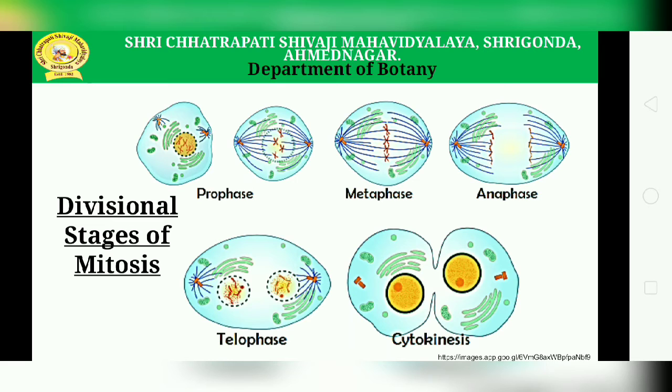In early prophase, the cell starts to break down some structures and build others, setting the stage for division of chromosomes. The chromosomes start to condense, making them easier to pull apart later on. The mitotic spindle begins to form. The nucleolus disappears, which is a sign that the nucleus is getting ready for breakdown. Then next, that is the late prophase.